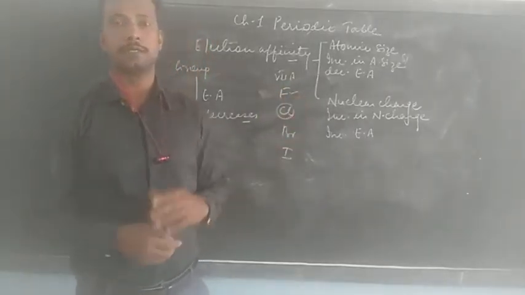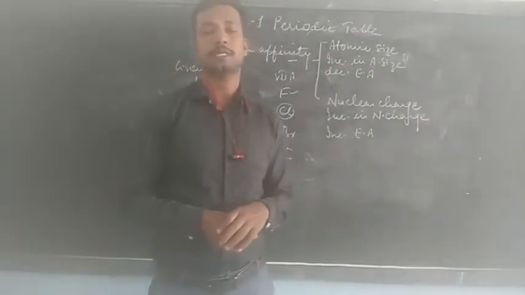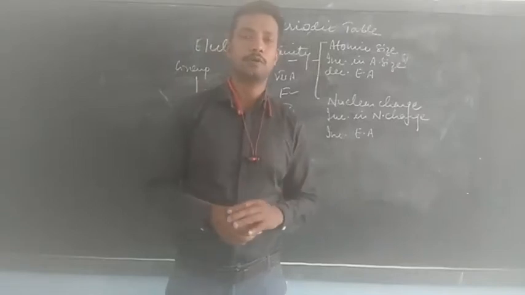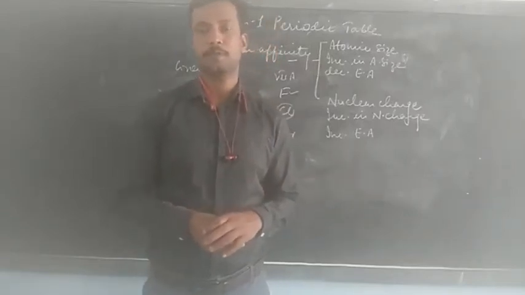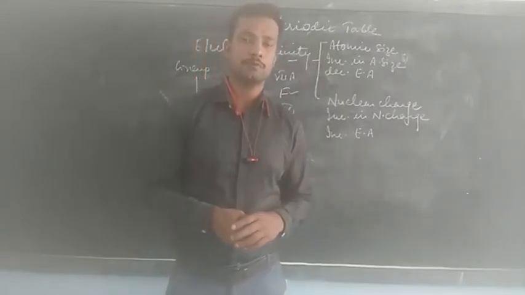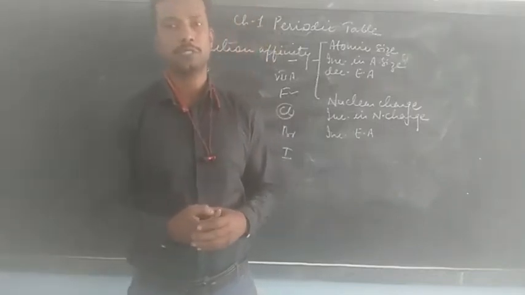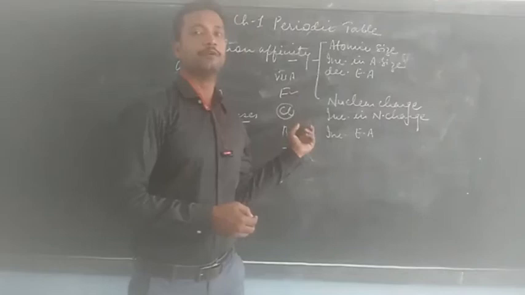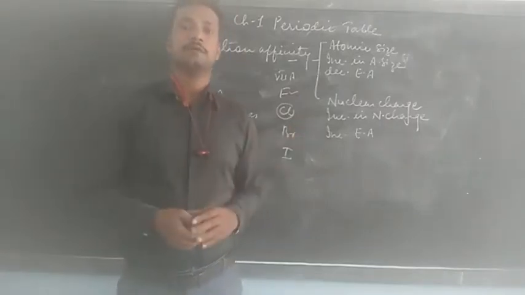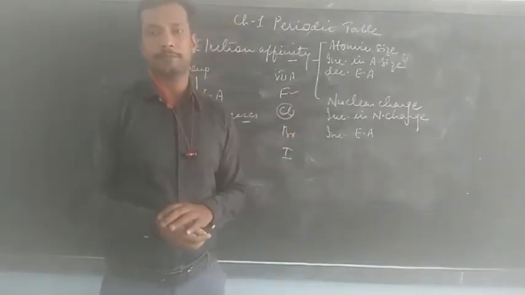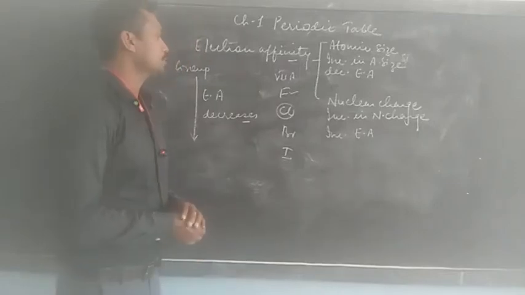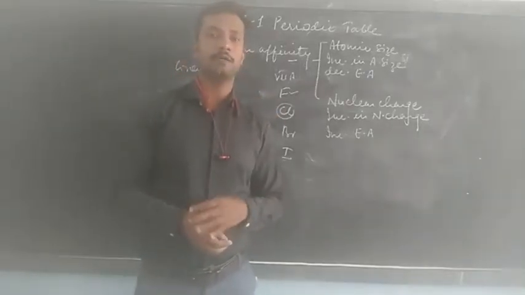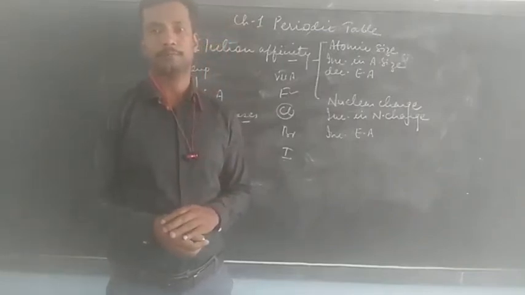The reason is that fluorine is smaller in size than chlorine. As a result, it has more electronic repulsion. Due to this repulsive force, electrons cannot be added so easily. So we find fluorine is less of an electron affinity element compared to chlorine.